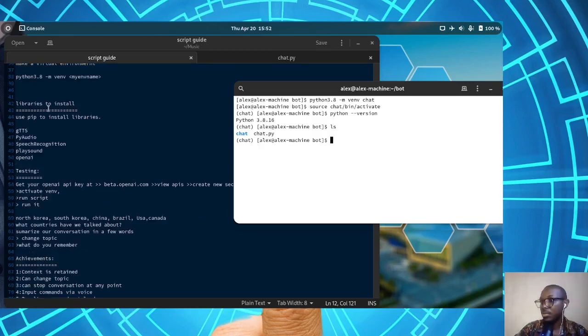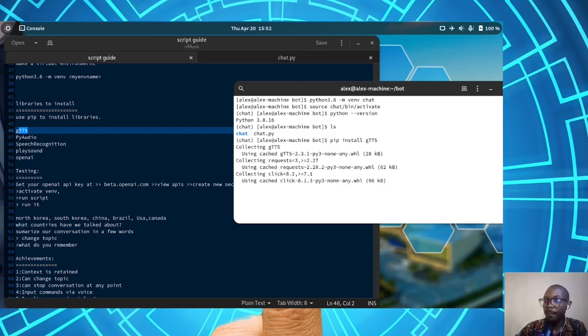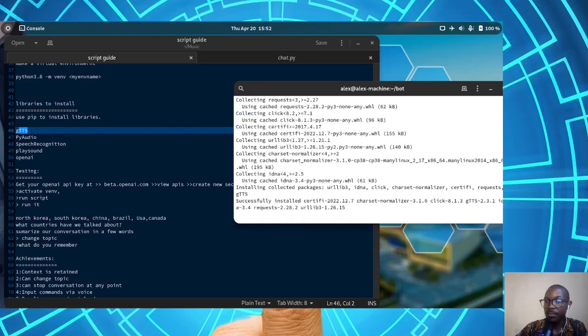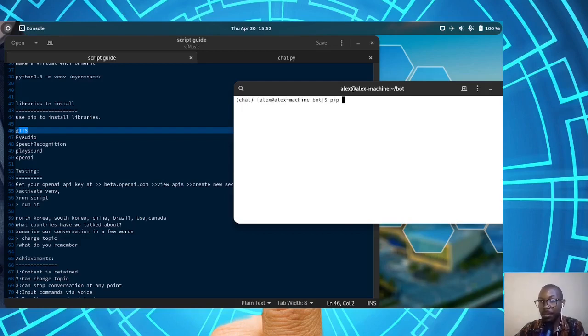So first we need to install the necessary libraries required to run this Python file. First we need to install gtts, and we are going to use pip. So it's pip install gtts. Give it time to install. Then pip install PyAudio.